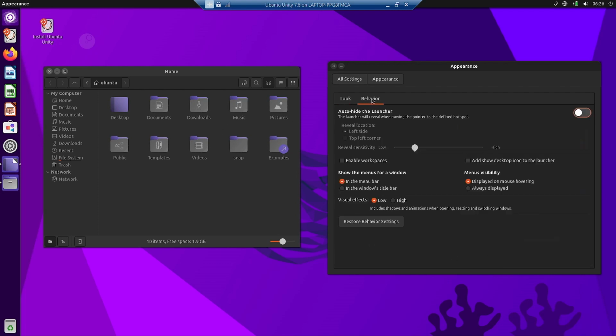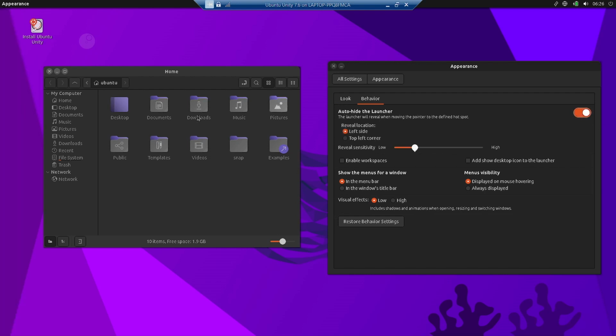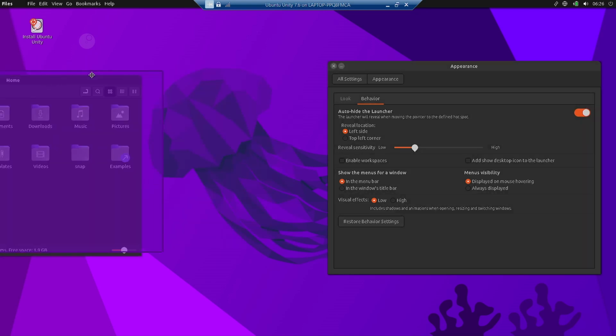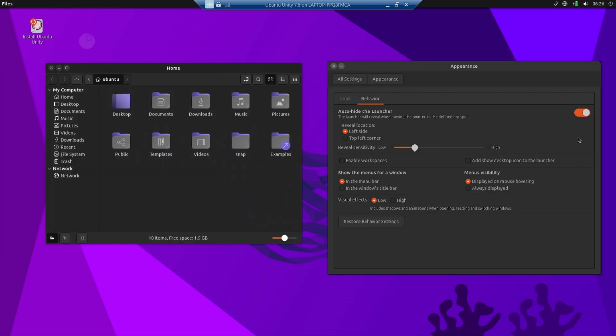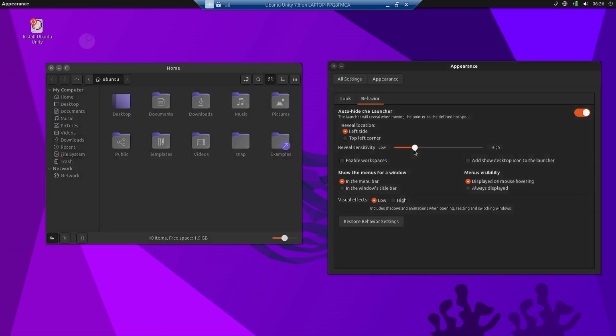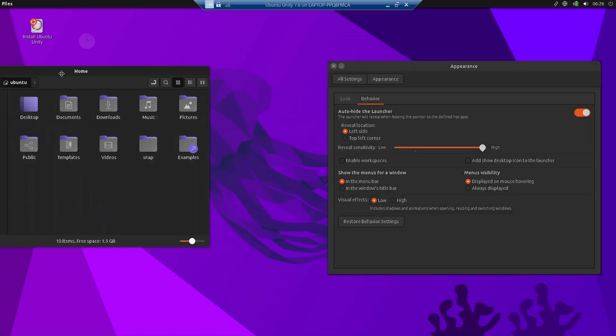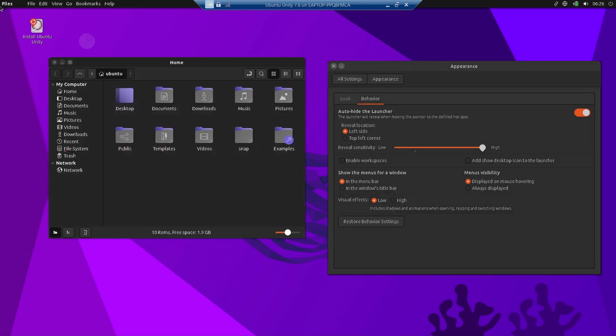Then in the behavior section, you can auto hide the launcher. For example, if I click on this, the launcher gets hidden. And if you want, you can just bring your cursor near to the left side. So that will pop up the launcher. So right now the accessibility sensitivity is very low. We will make it very high. Let us see what happens. So it is not coming. Why it is not coming?